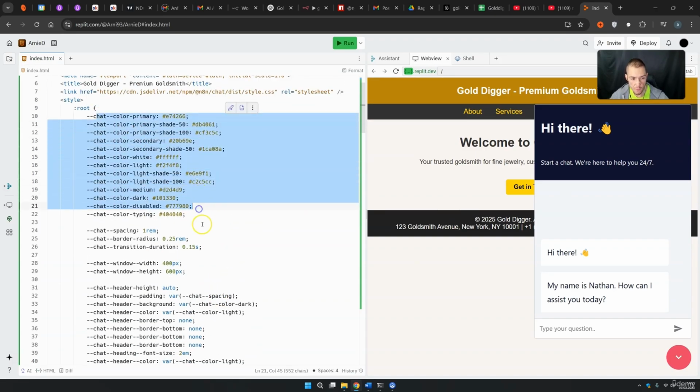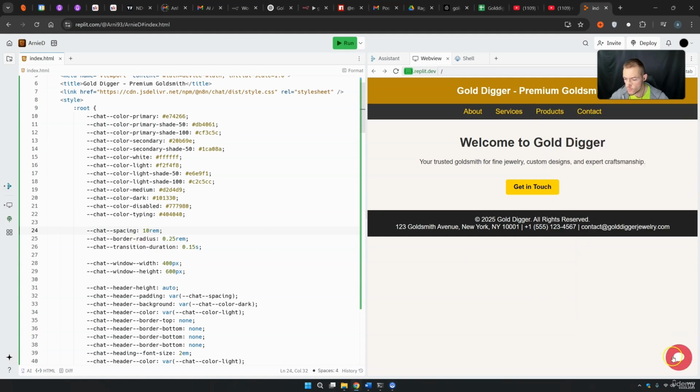First we have the colors, but let's actually just start here. Chat spacing, here you have 1 rem. Let's just see what happens if we go up to 10. What should happen is that we go up with this chat bubble 10 pixels in this direction and 10 pixels in that direction, and we will be somewhere here, I assume. Let's just press run. And there we have it. But most likely you want to have this in the right lower corner, so let's just go back to 1. And there we have it.